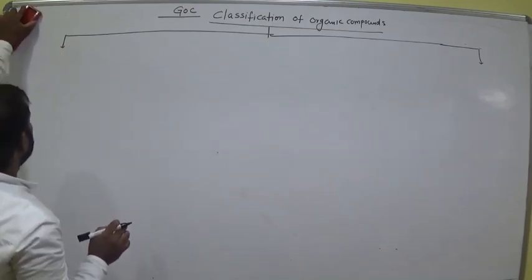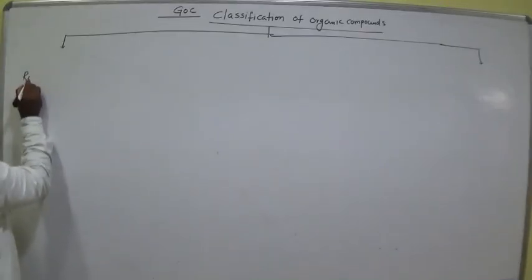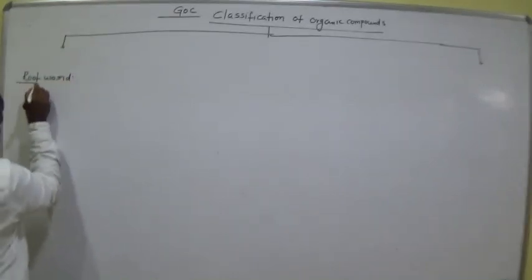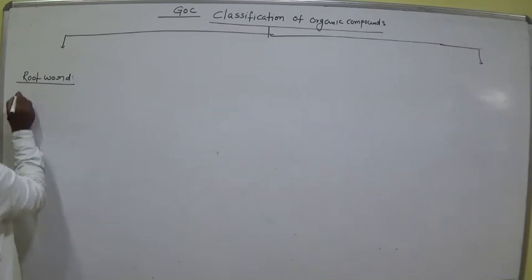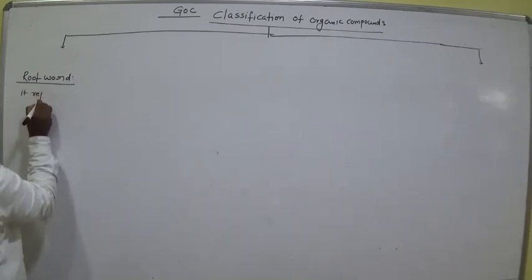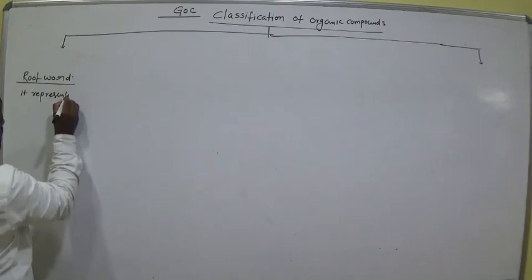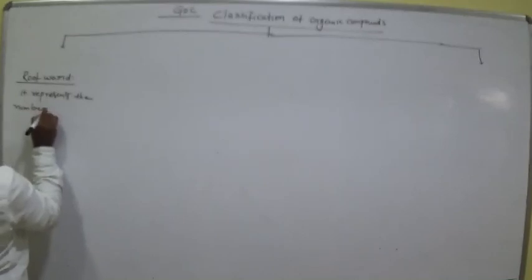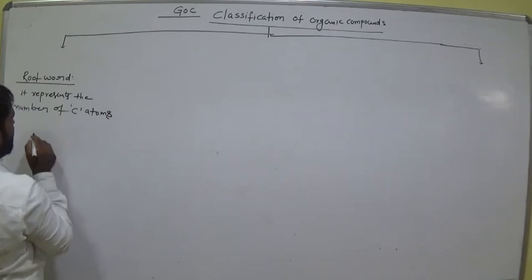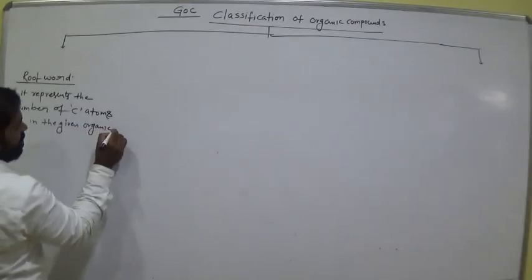Before going to discuss these three topics, I would like to discuss the root word of the compounds. Root word means it represents the number of carbon atoms in the given organic compound.